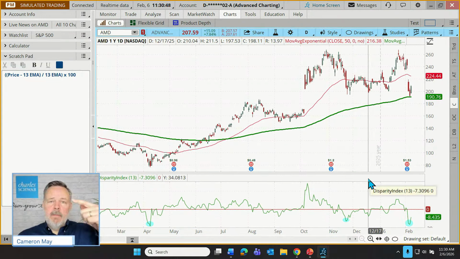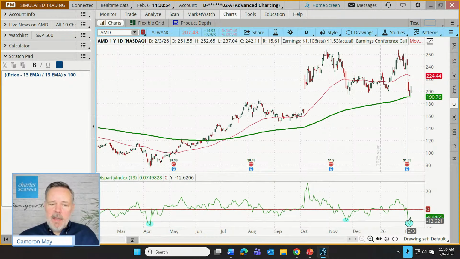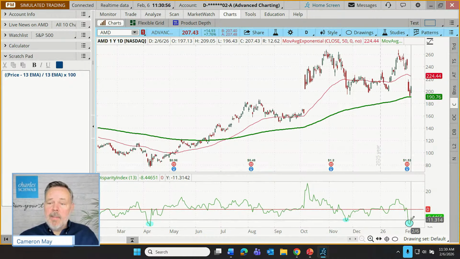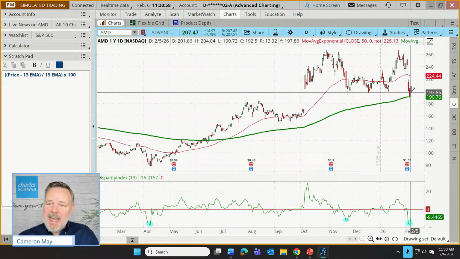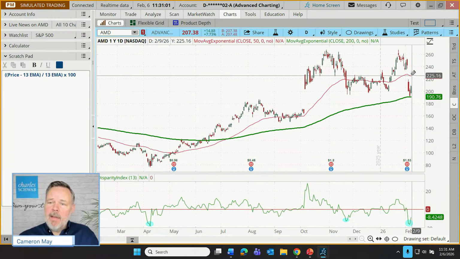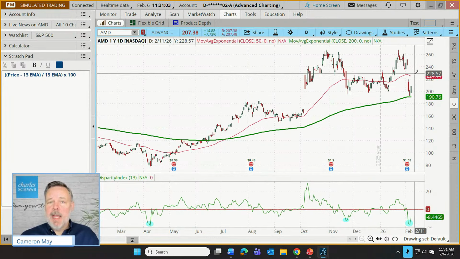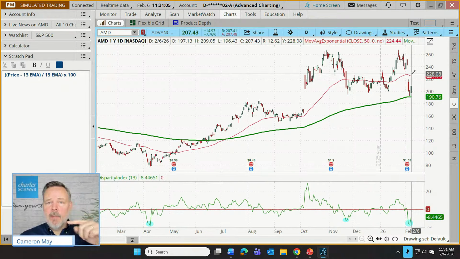Now, just being down at least 10% is sort of the setup. The trigger is when the disparity index turns up again. So now we're starting to narrow the gap between current price and the 13-period exponential moving average. In other words, maybe the short-term momentum has tilted a little bit higher after being quite bearish.